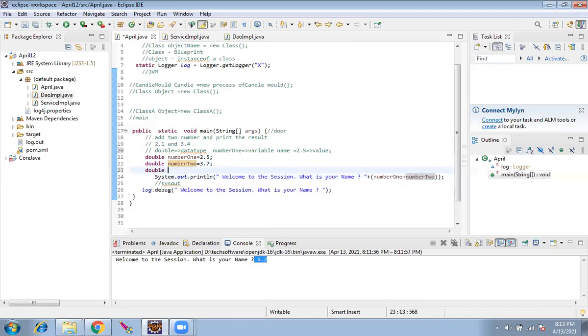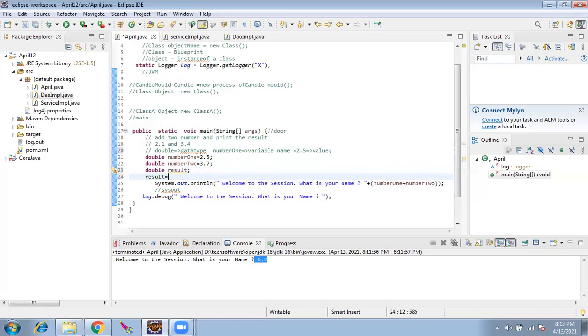I can declare one more variable as result. And what I will do is assign the addition value to result. So add number 1 plus number 2 and store it in the result variable.